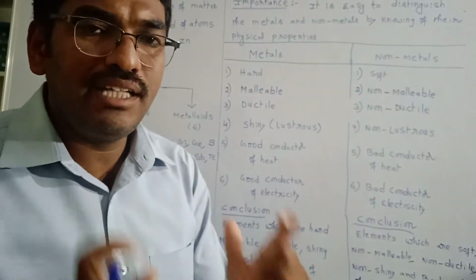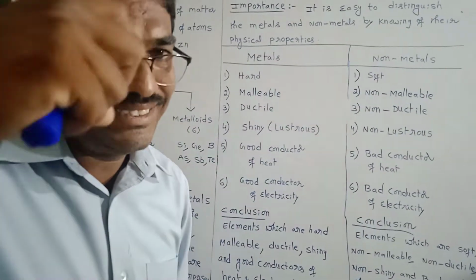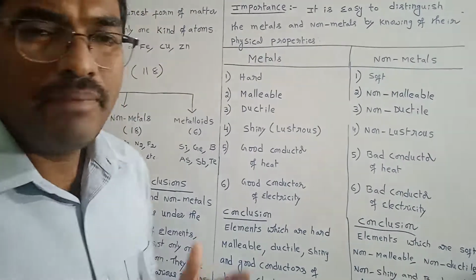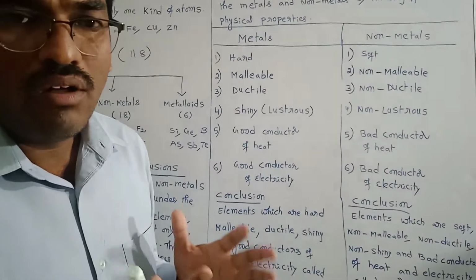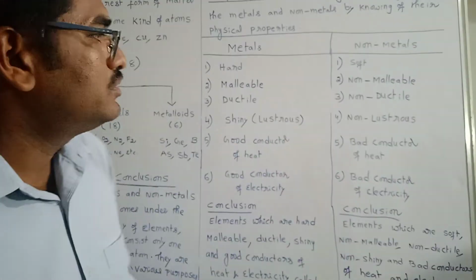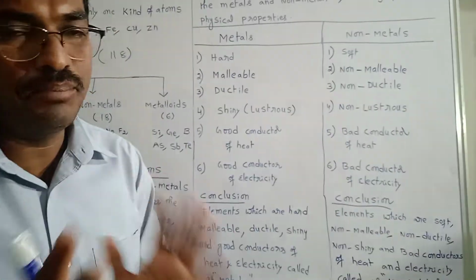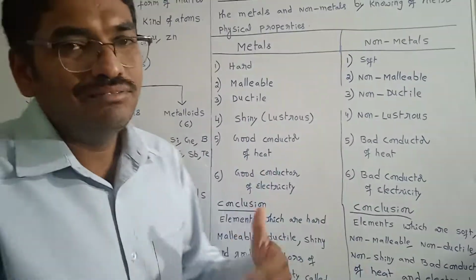Ductility is a property of a metal which allows it to be drawn into thin wires on stretching. I think many of you have seen copper wires and silver wires. All these come under the property of what? Ductility. Now I am going to tell you about some more things, that is, exceptions in both metals and non-metals.